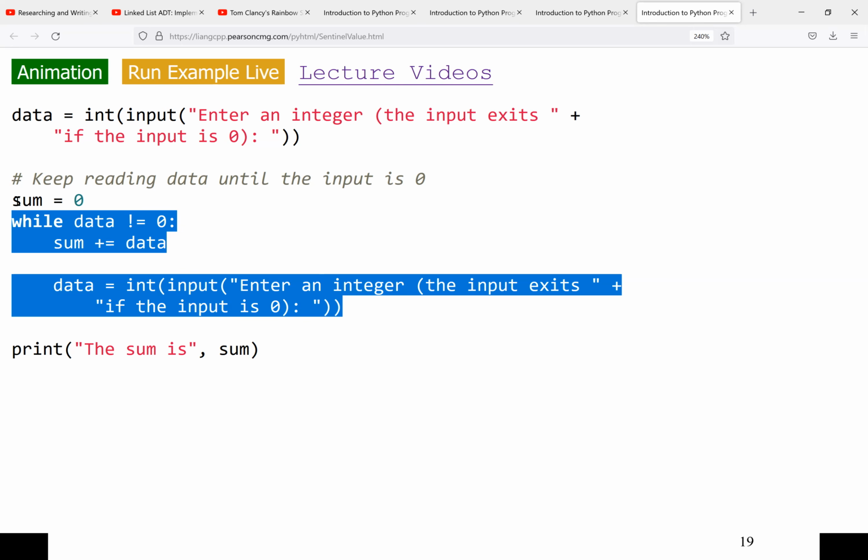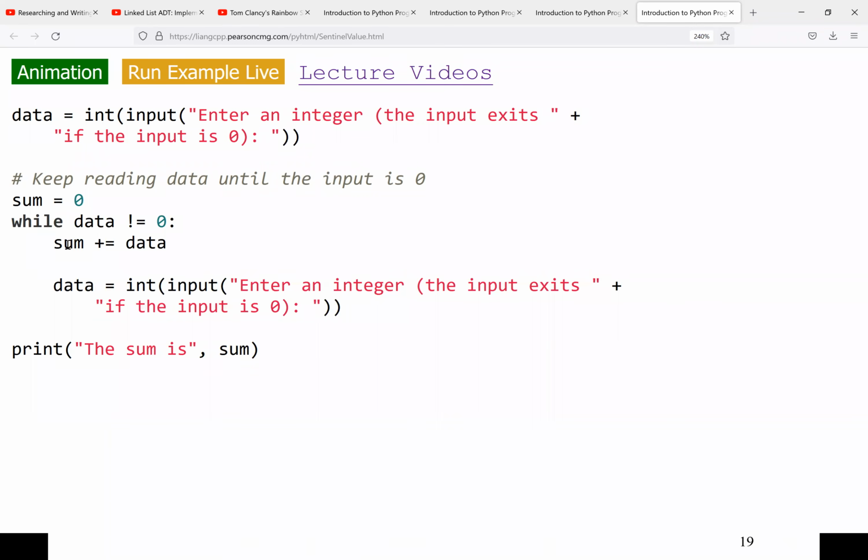So for example, if here we start the sum from 0, and then the user enters 10. Now we know sum plus equal data means sum equals sum plus data. So if sum is 0 and the first value the user enters is 10, 10 is not equal to 0. So it will be 10 plus 0. Our new sum will be again 10. Next time the user enters 5. Is 5 not equal to 0? Yes. Then we are going to add 5 to our last sum, which was 10. So it will be 15.